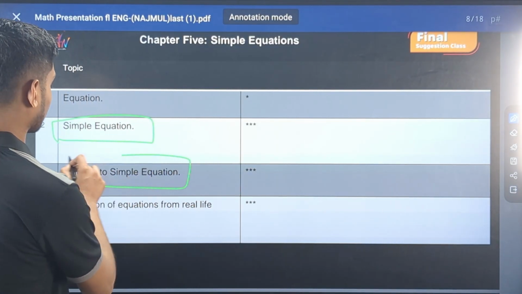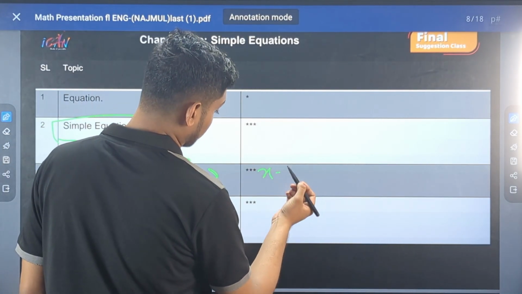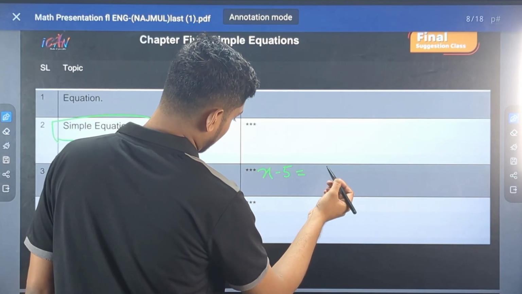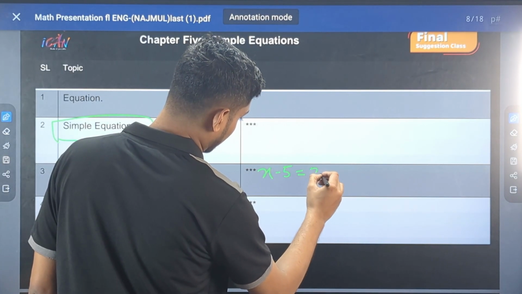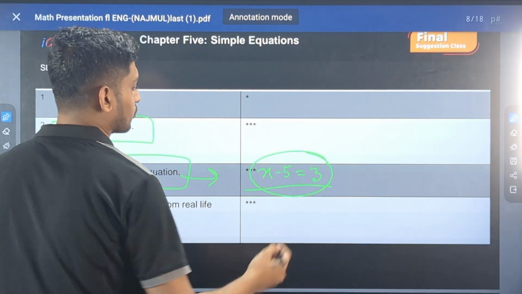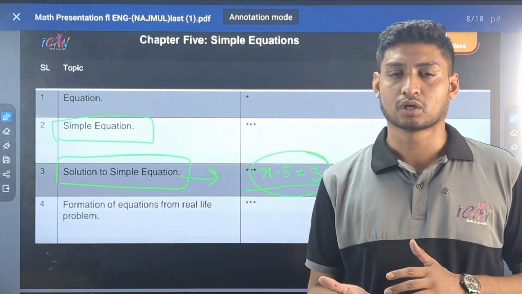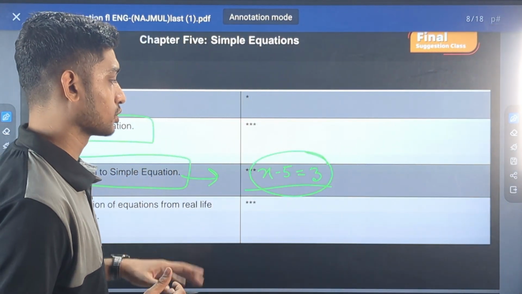solution to simple equation. Often what they do, like there is a simple equation x minus 5 equals 3. So we have to find the value of x. Often the question comes in a way, find the root of the variable, or find the solution of the equation.